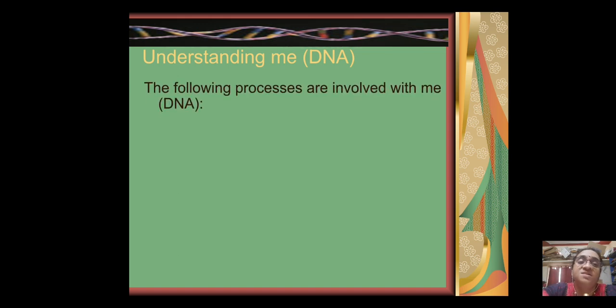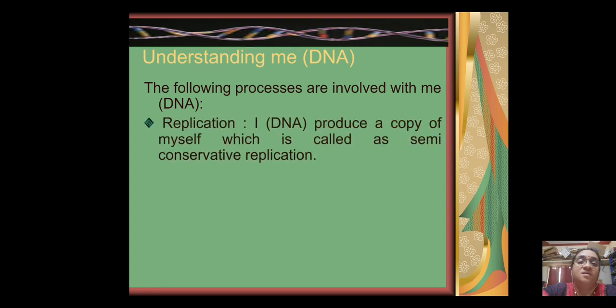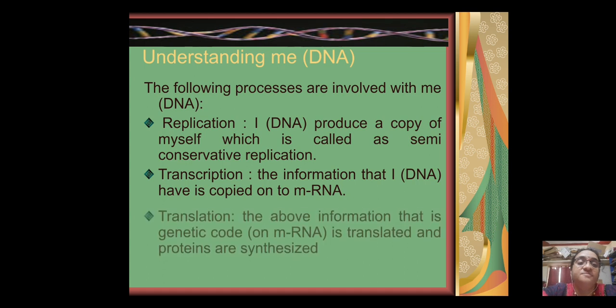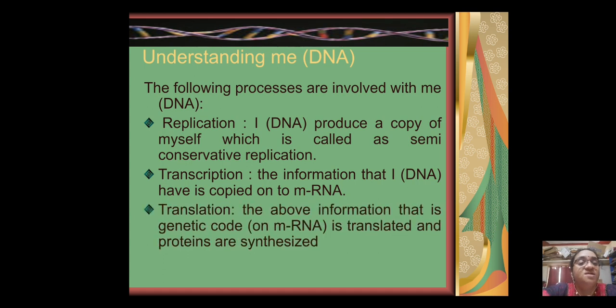The following processes are involved with me. I produce a copy of myself, which is called semi-conservative replication. The information that I have is copied onto mRNA, which is called transcription. The genetic code that is present on mRNA is translated and proteins are synthesized. This is called translation.